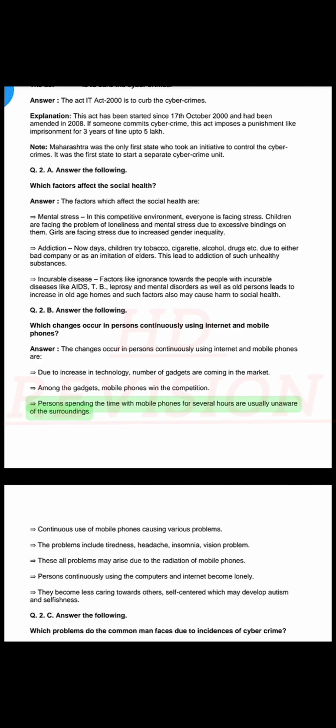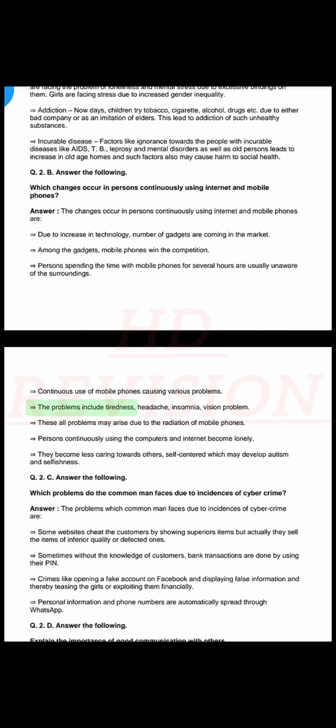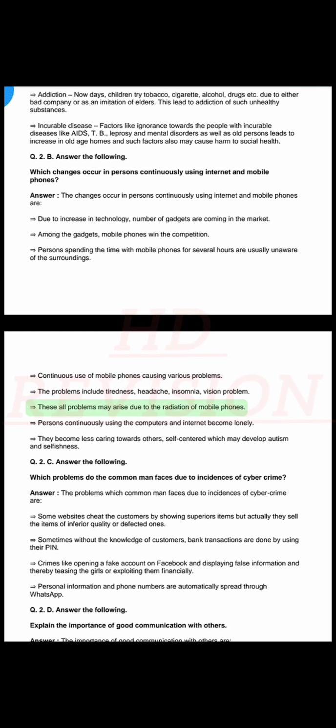Persons spending the time with mobile phones for several hours are usually unaware of the surroundings. Continuous use of mobile phones causes various problems. The problems include tiredness, headache, insomnia, vision problem. These problems may arise due to the radiation of mobile phones.